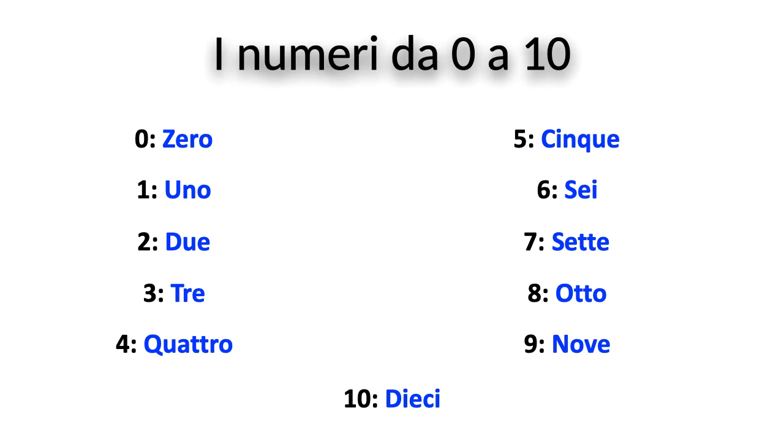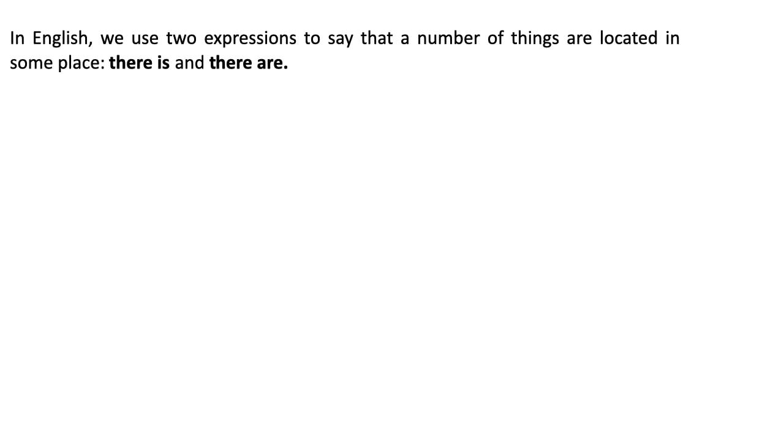And on to our next topic, which is also quite simple, but very important. In English, as you guys know, there are two expressions that we use to say that things are located in a certain place or space: there is and there are. Let me show you a couple of examples of how we can say these expressions in English.